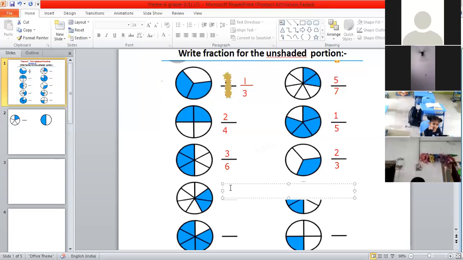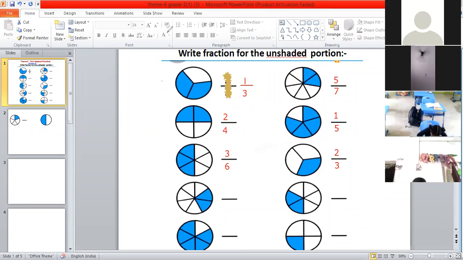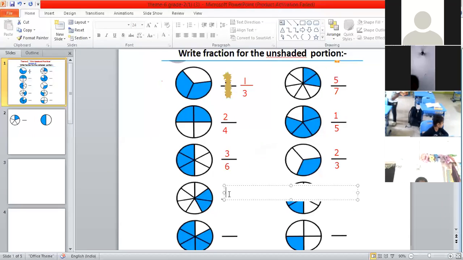Yes, Suryansh. Now look at this 7th question. I'll circle it so that it's clear to you. Now tell me how many parts are unshaded? Unshaded means which are not colored. How many parts are not colored? Not colored. Which are white in color. 5. Not colored, 5.